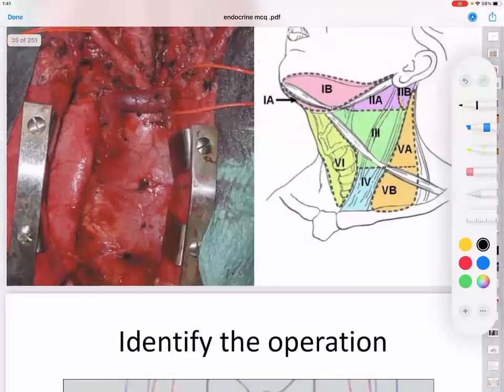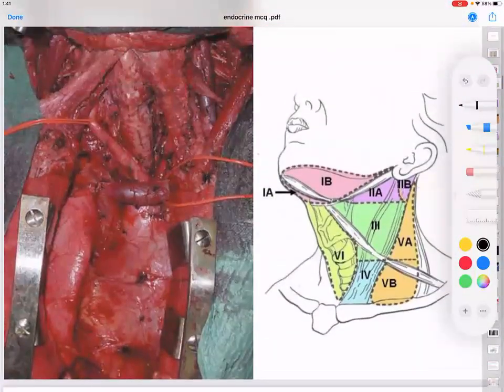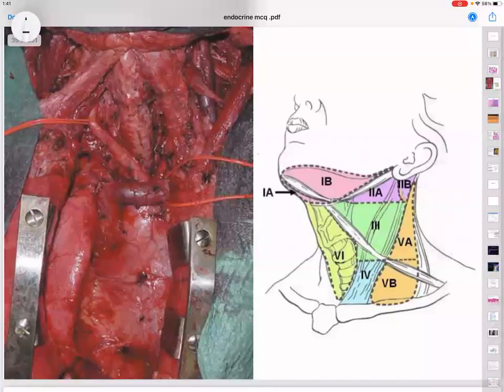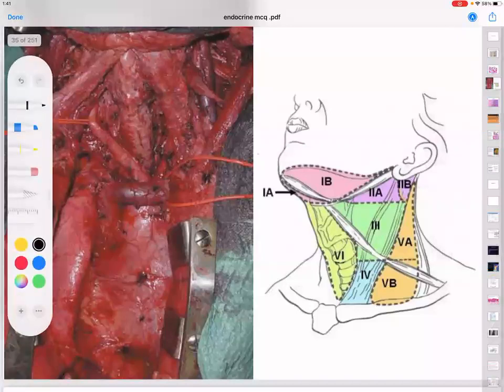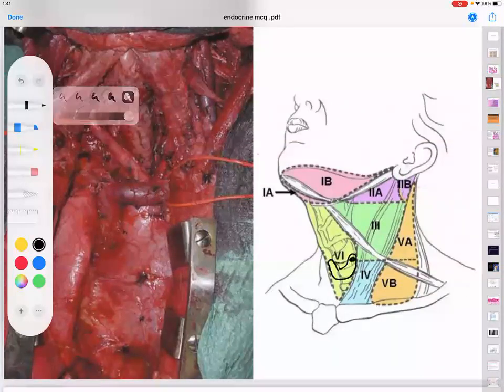Yes, I think I have a picture with me today. Now see, this is a picture, one part from Bailey and Love and another part from this. Now see this picture for a quick summary. In this picture, where should I draw the thyroid gland? I hope all of you will agree with me that this is the area where the thyroid gland is.